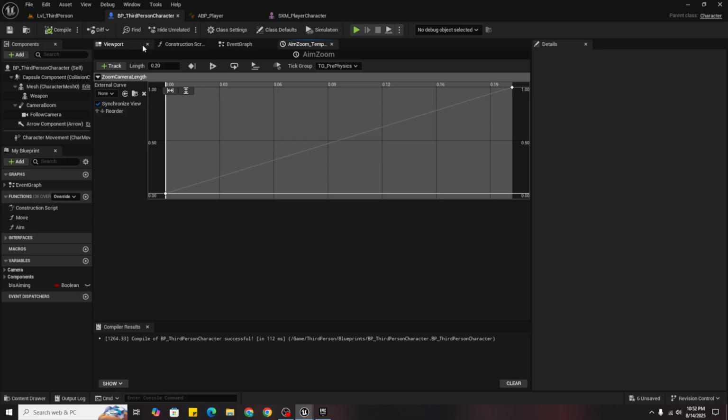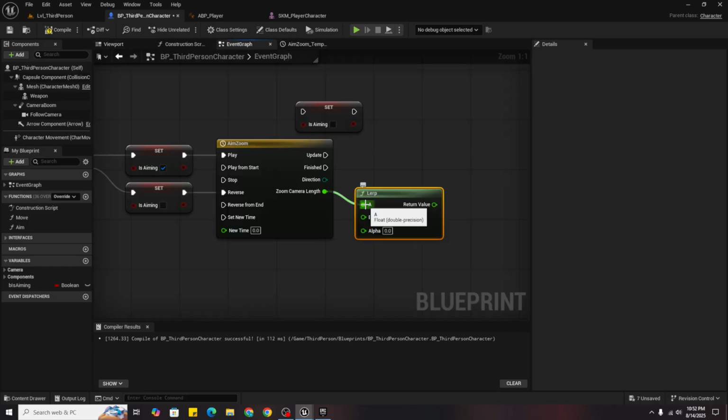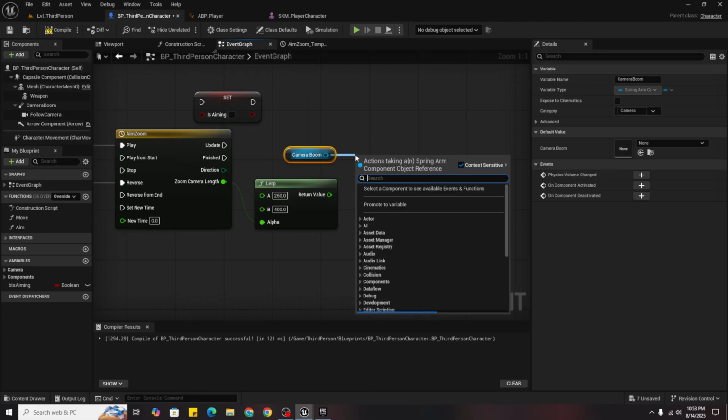Then go back to event graph, and from here zoom camera length, drag it and search for lerp. So the first point and the second point. So just hold control and drag this node pin to here, and our first one is 250 and the second one is 400, and then you can just bring the camera boom and set target arm length to be this.